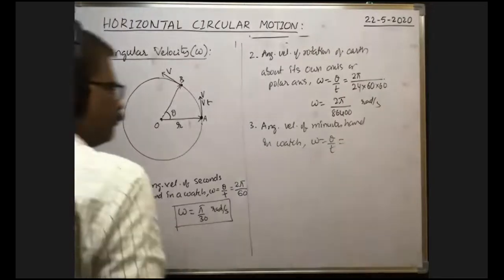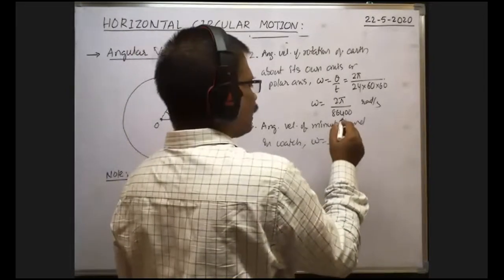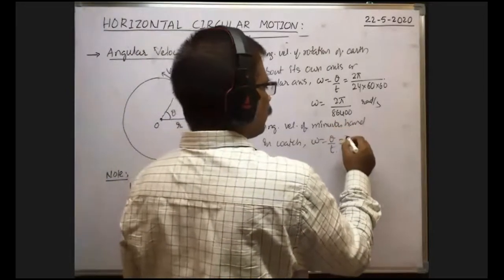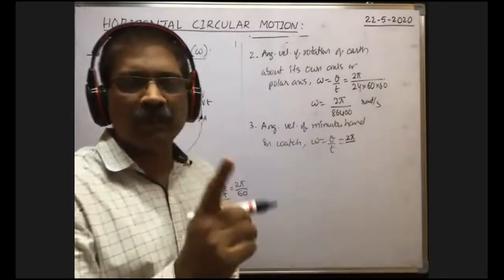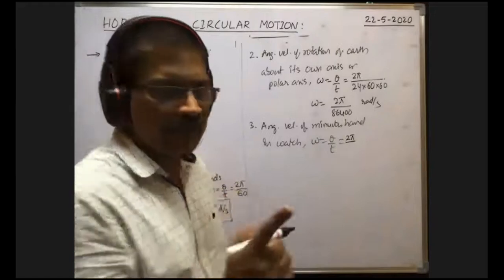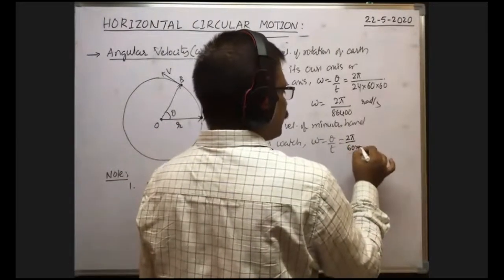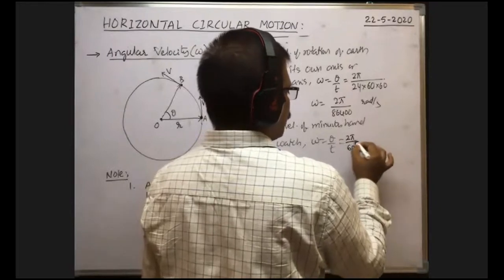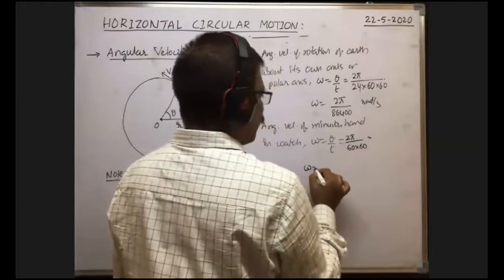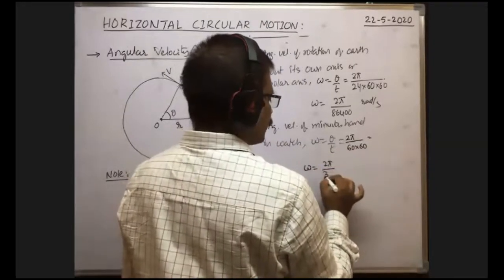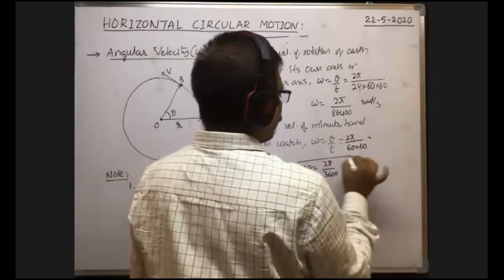Here, the angular displacement of the minutes hand when it completes one rotation is equal to 2 pi radians, by the time taken by the minutes hand to complete one rotation, which is 60 minutes. But time must be in seconds. That's why 60 minutes into 60 seconds. So the angular velocity is equal to 2 pi by 3600 radian per second. This is the angular velocity of the minutes hand.